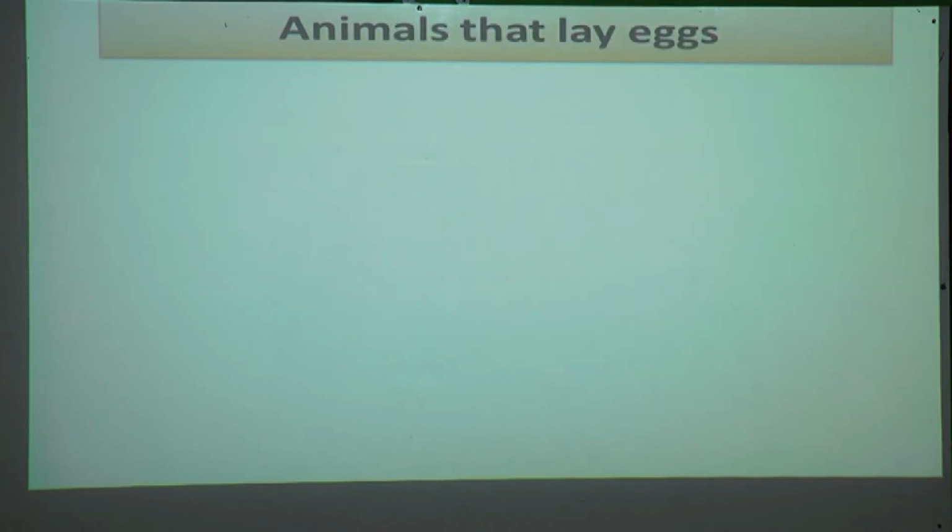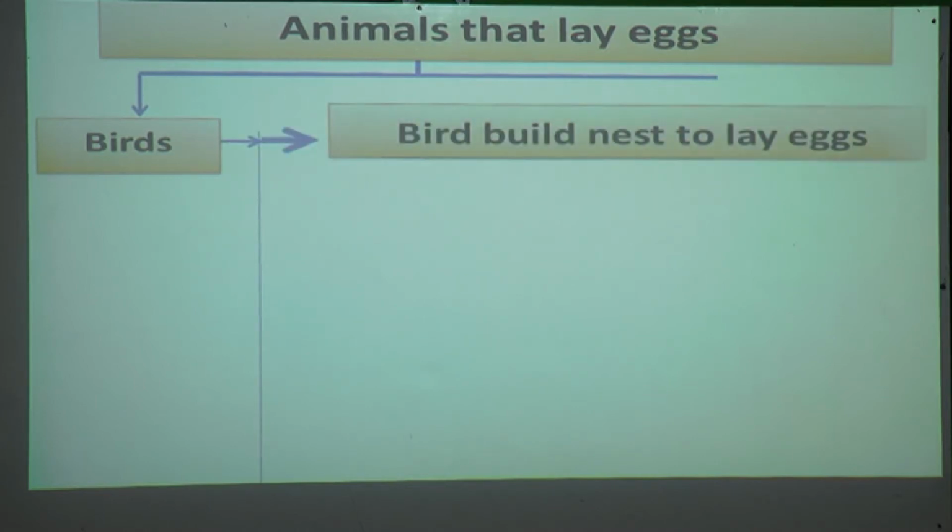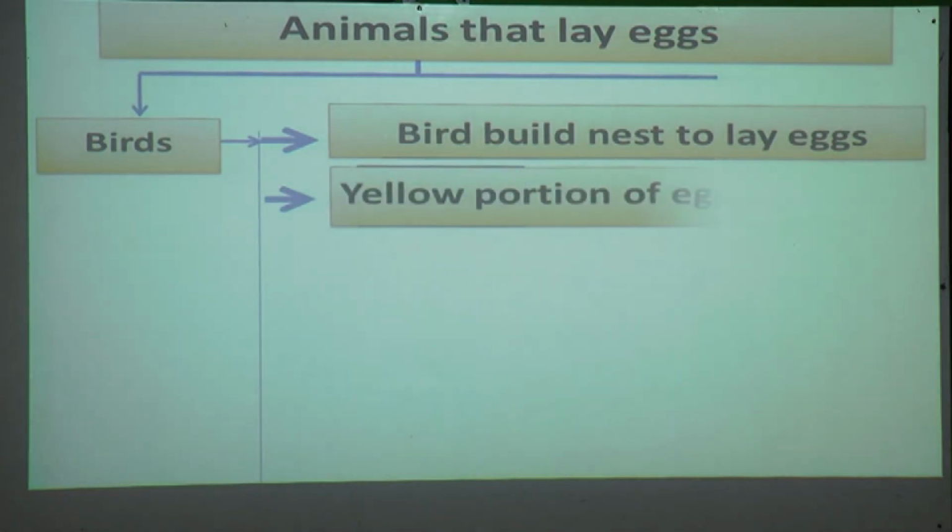Animals that lay eggs. In that we have seen birds. Birds build nests to lay eggs. The yellow portion of an egg is called yolk.